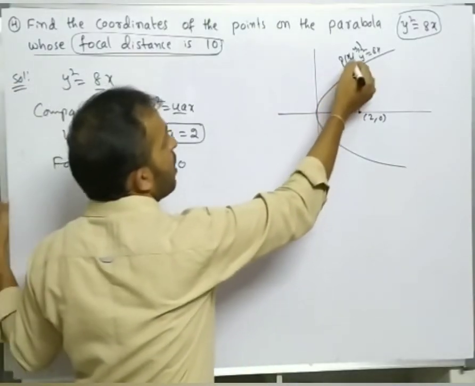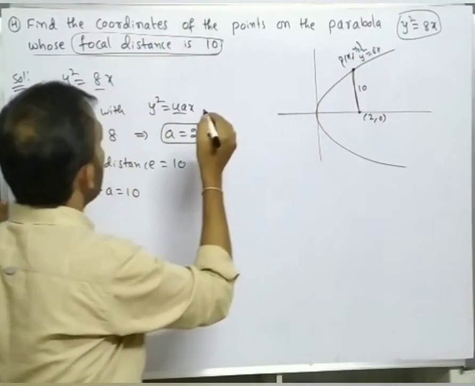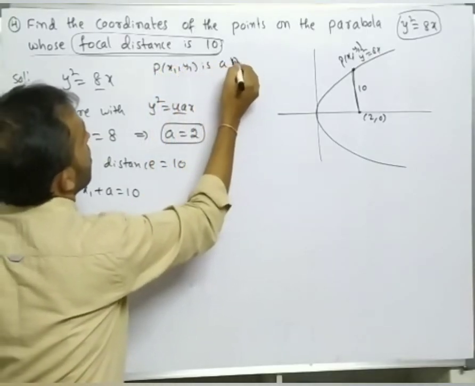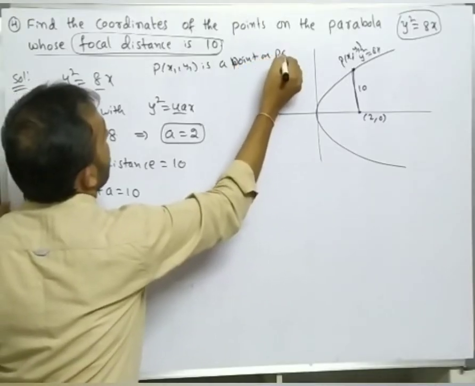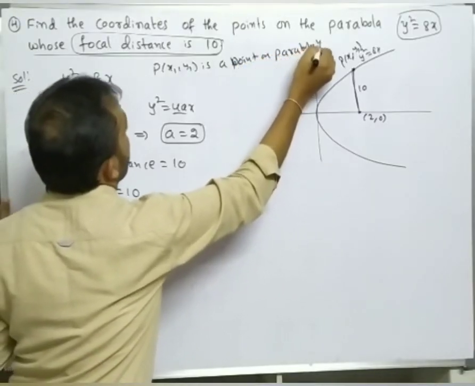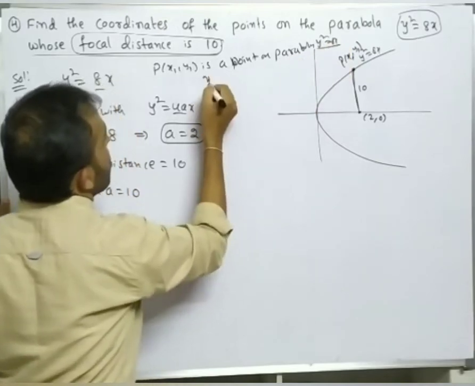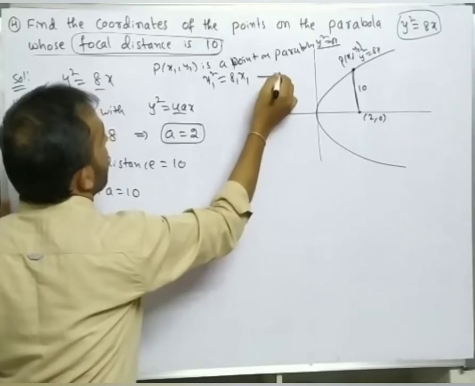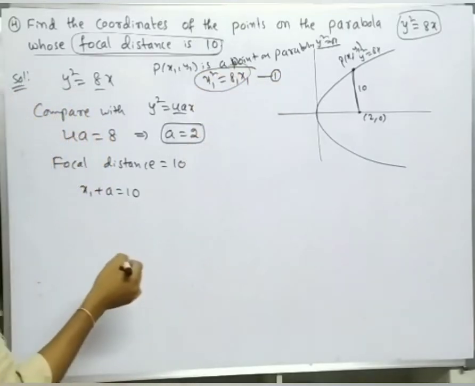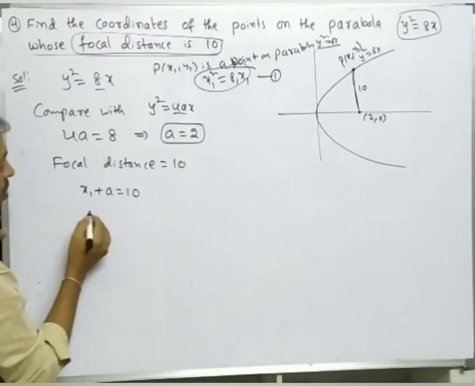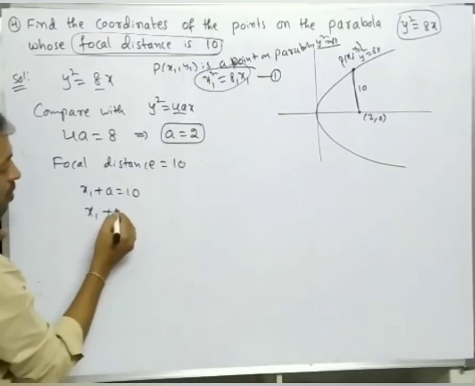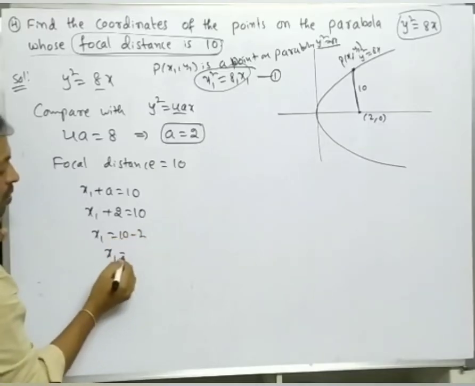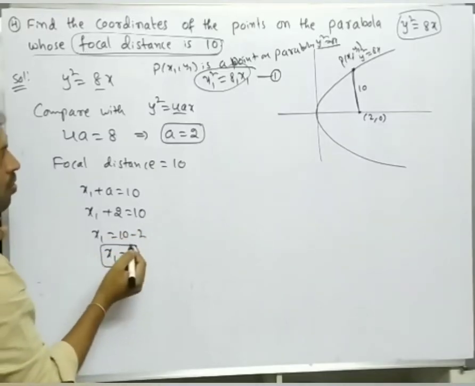So let the point P(x1, y1) be a point on the parabola y square is equal to 8x. So it must satisfy that parabola. That means y1 square is equal to 8x1. And now x1 plus a is equal to 10. x1 plus, what is the value of a? 2, is equal to 10. x1 is equal to 10 minus 2, x1 is equal to 8. So we got the x1 value.